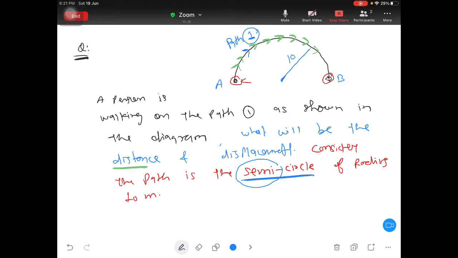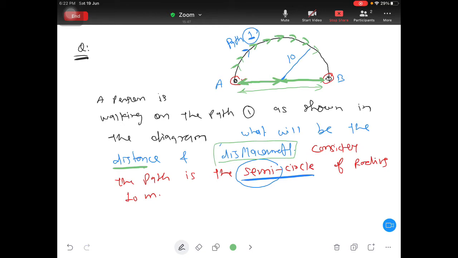You can clearly see, if you find the shortest distance, this is one radius and this is another radius, and that is nothing but the diameter. So your diameter is going to be your shortest distance between point A and point B. So finding displacement is very easy now.